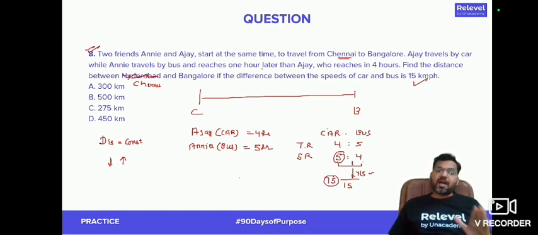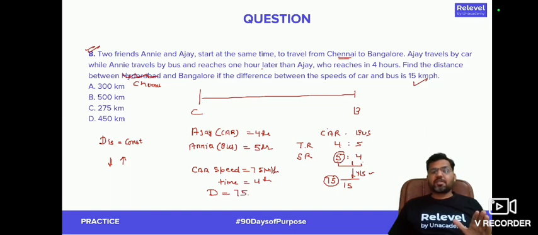Speed of the car is 75 kilometer per hour. And time taken by car is 4 hours. The distance traveled must be speed into time, 75 into 4. That means it must be 300 kilometer, which is option number A. A would be the correct answer.